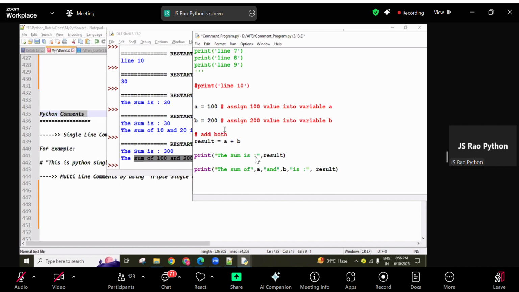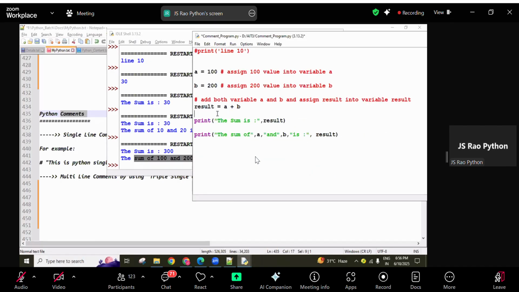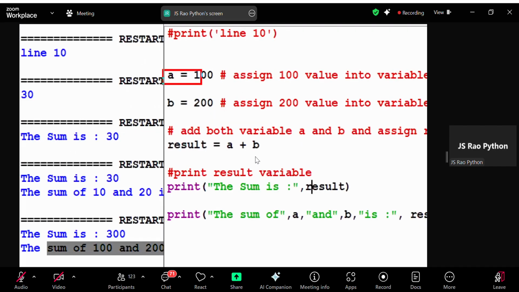And next, add both variables a and b, and assign the result into variable result. This is the result variable. And next, print the result variable.